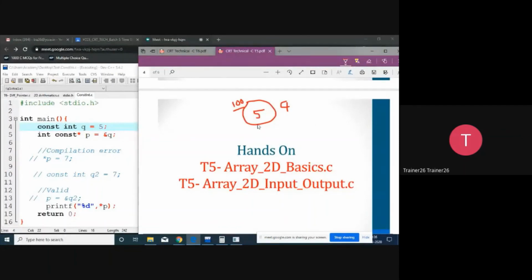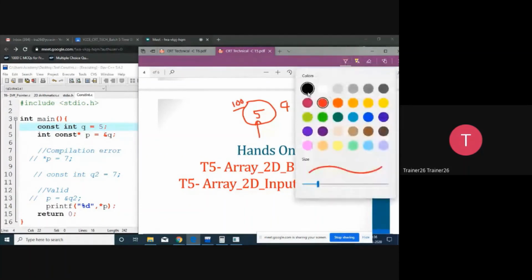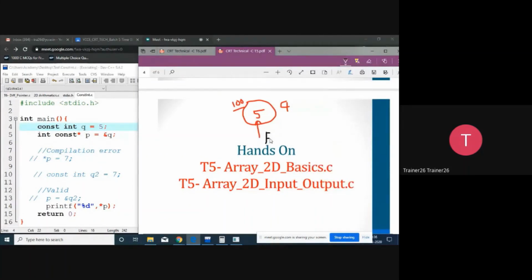So this particular value is fixed. What is fixed? This value is fixed. So I will write down over here an f for fixed. Okay, now after that we have another variable named *p. This is the p variable. It will have its own address, that is 200. Its name will be p, and we assign this address. We assigned the address 100 inside p, so that's why it will come with the 100.